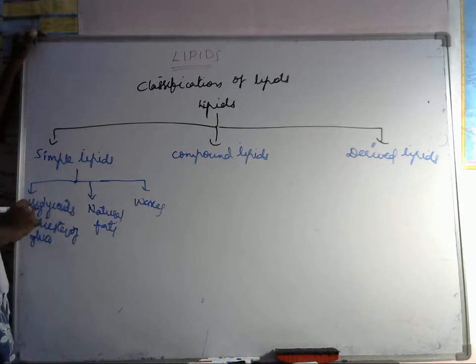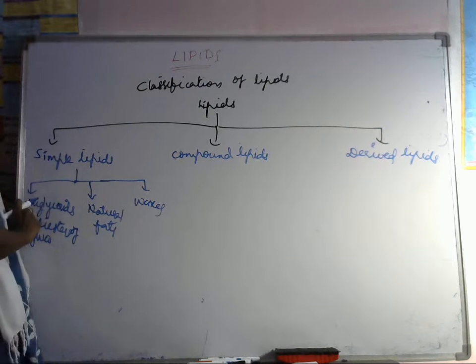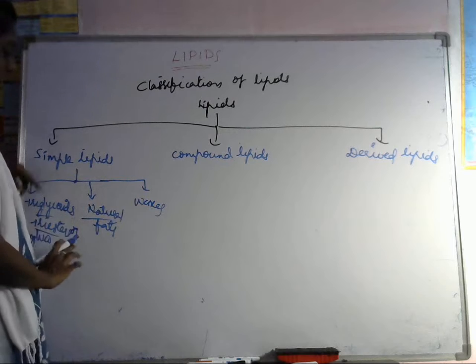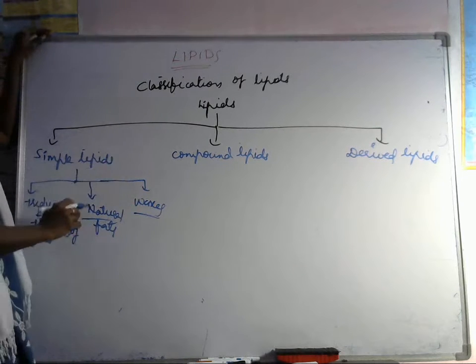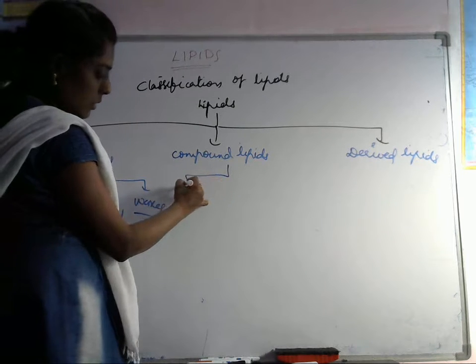So these are triglycerides, natural fats, waxes. Simple lipids are classified into three types. Triglycerides, natural fats, meaning triester groups will be there, and here waxes.